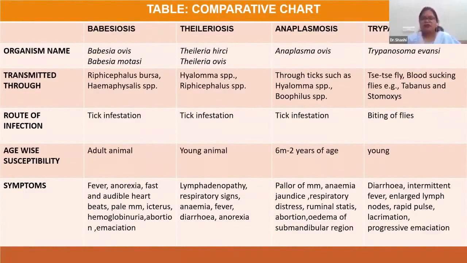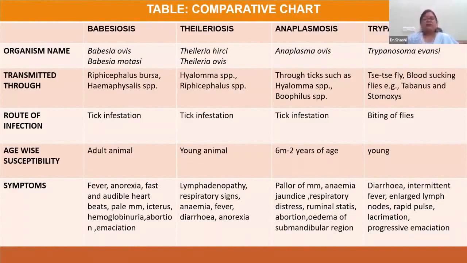In case of anaplasmosis, the animals involved are 6 months to 2 years of age. But in case of trypanosomiasis, young animals are susceptible to the disease. In case of babesiosis, there is an inverse age resistance. In that case, adult animals are more susceptible to the disease as compared to young ones.